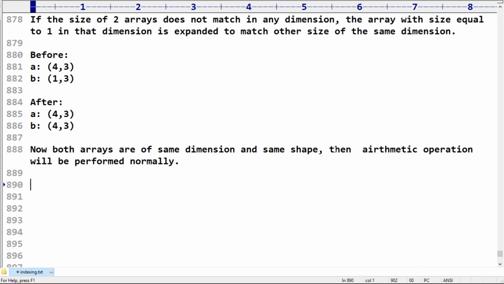What is the first doubt? How can I get the elements for the remaining dimensions? In B, the remaining elements will be copied from the same. Whatever elements are there in B will be reused to maintain this dimension. This is the first doubt.